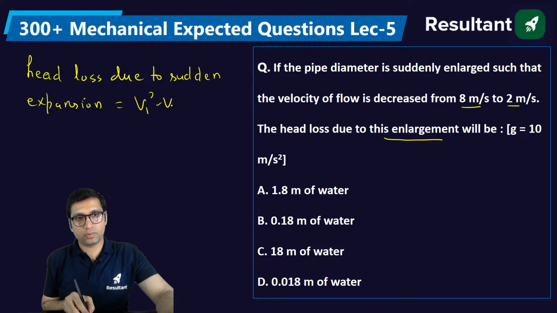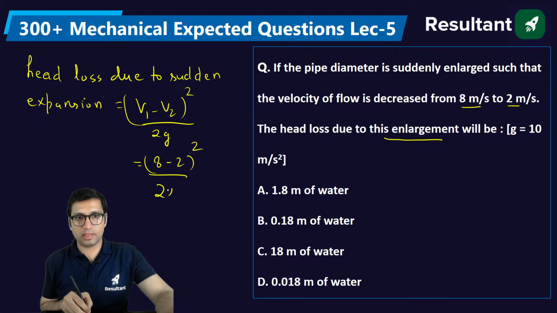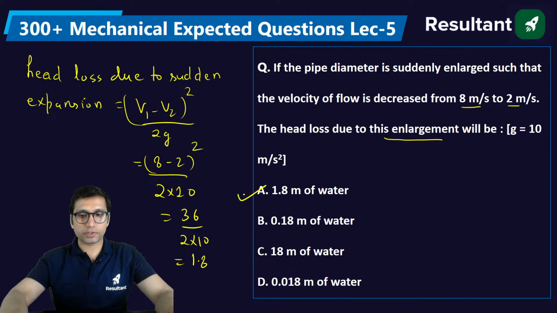V1 minus V2 whole square by 2g. This is the formula. I hope you know this formula, remember this formula. So it is simply 8 minus 2 whole square by 2 into g. g here is given as 10. So it will be 36 by 2 into 10. So this answer will be 1.8 meter. Okay. Next question.